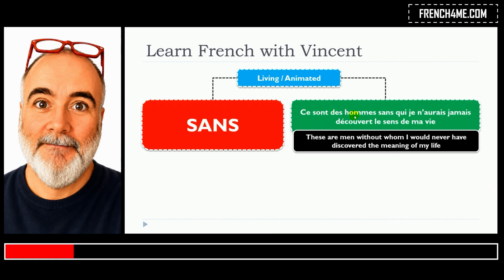Same thing here as we had previously. I've put homme in the plural form. So we will use the pronoun qui, as we did previously for the feminine, masculine, singular and plural form. Ce sont des hommes sans qui je n'aurais jamais découvert le sens de ma vie.